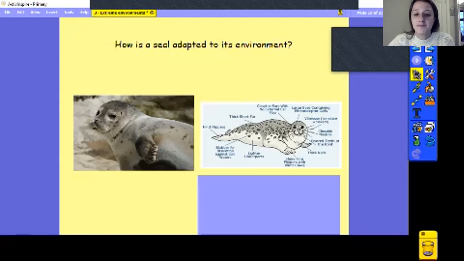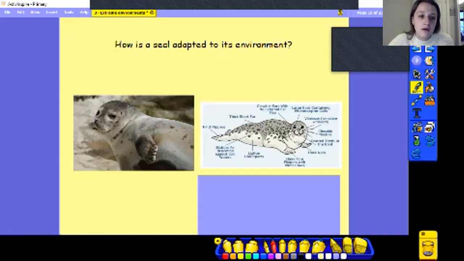It's got thick skin. It's got a lighter coloured under part, so its belly is lighter coloured, and that's probably to blend in with things like water when it's swimming. It has closable ears with no external ear flap. So if you see, it doesn't have a normal ear like we would usually see on an animal. It's got a little hole here, which it can close.